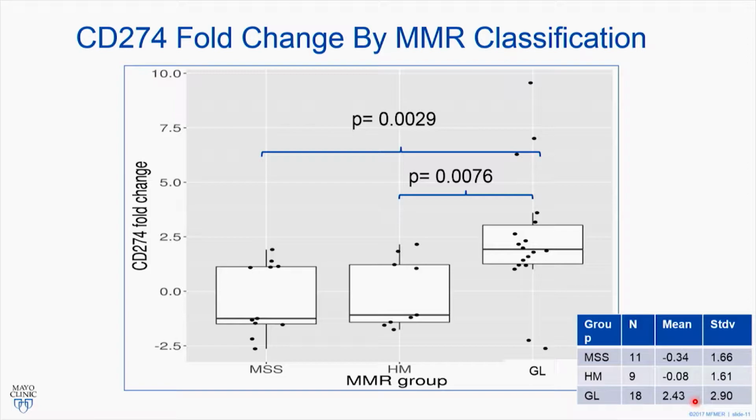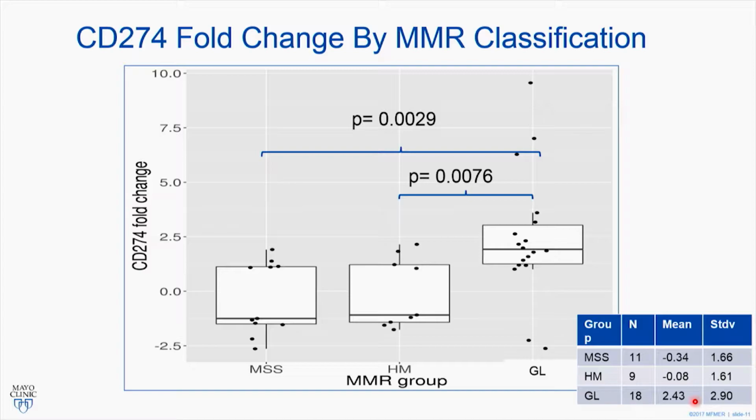But what was interesting was when we looked at our germline group and we compared those to the microsatellite high hypermethylated cases, we also showed a statistically significant difference in CD274 expression. You can see, too, that the hypermethylated group and the microsatellite stable group show no statistically significant difference in expression. So this was really interesting because if microsatellite instability is a better predictor, one would expect that you would show higher levels of PD-L1.